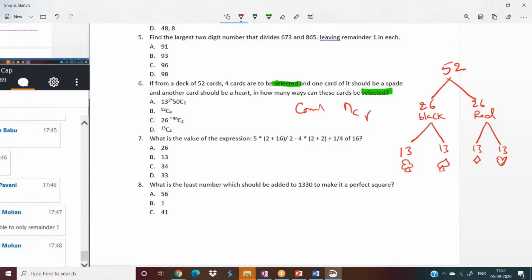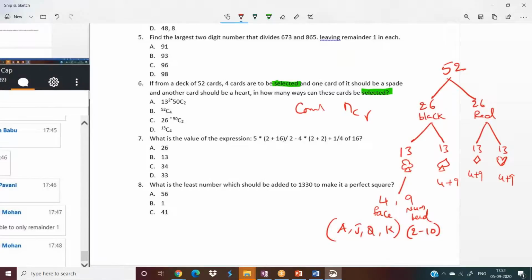And out of these 13 clubs, 4 are face cards and 9 are numbered cards. Same, 4 plus 9, 4 plus 9, 4 plus 9. Is it clear? What are these 4 cards? These 4 are ace, jack, queen, and king. These numbered cards are from 2 to 10, total 9 cards.